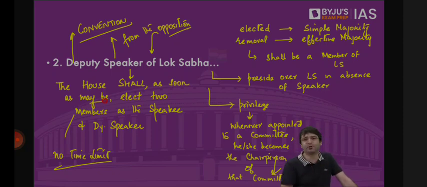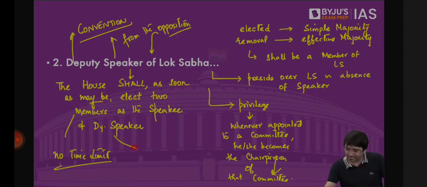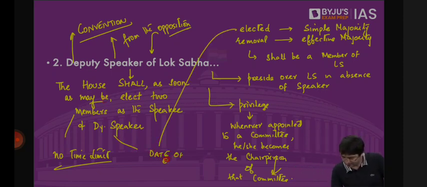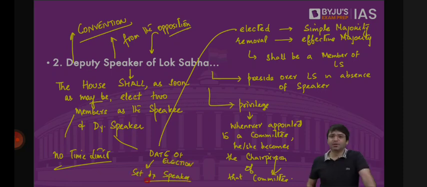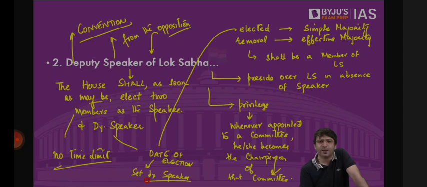And even now, I don't think a Deputy Speaker will be elected. Why there is no Deputy Speaker, we don't know. Because the date of election of the Deputy Speaker is set by the Speaker. The Speaker is asked, when is the date of election? Then he goes to the government: when is the date? They say, don't worry, keep quiet, we will tell you when. The Speaker says, okay. But there should be a Deputy Speaker. Otherwise, we are violating constitutional norms.